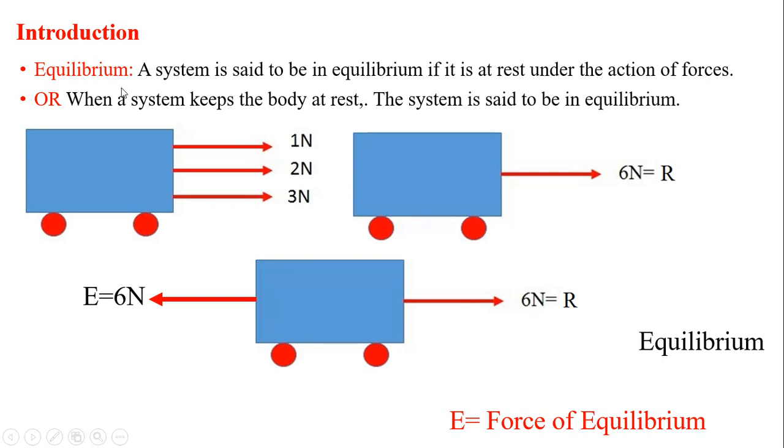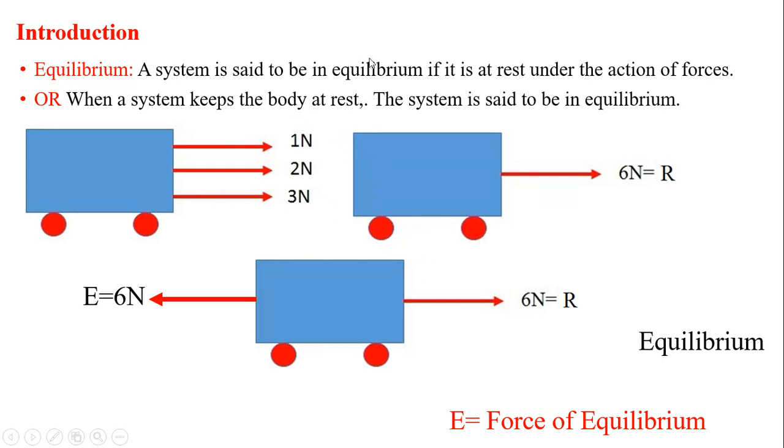Equilibrium: a body is said to be in equilibrium when it is at rest under the action of forces, or when a system keeps the body at rest, the system is said to be in equilibrium. For example, if we consider any body and no forces are applied on that body, it seems to be at rest, so we consider it as in equilibrium.